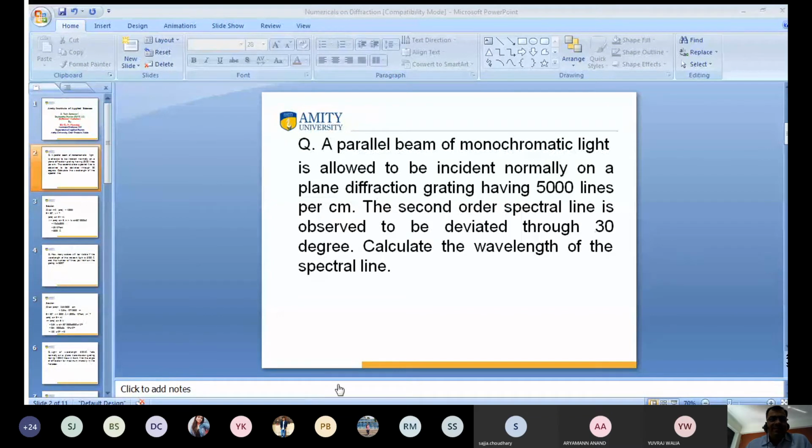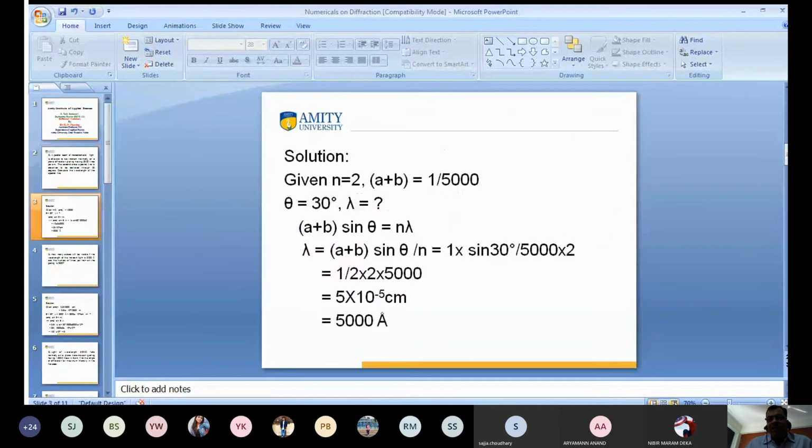Vansika, what is the answer? Nibir. Yes, sir, I'm doing it. What is the answer? Did you solve it or not? Sir, I'm solving it. Okay, wait. So I tell you the answer. I solve it. So this is the answer.